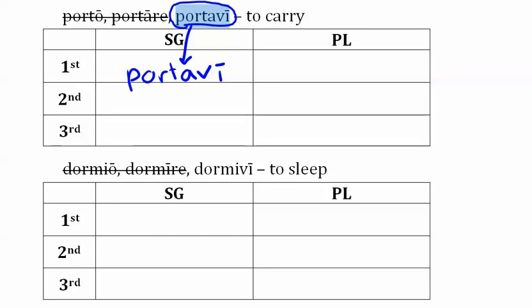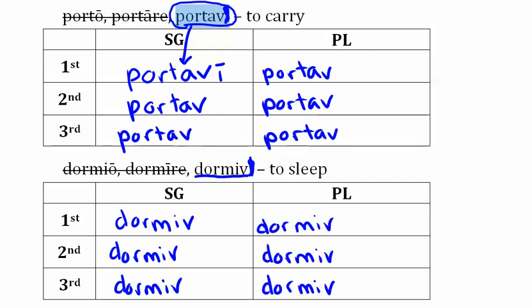So to find the stem from portavi, all we have to do is ignore the ending, which is that long I. Every other letter except that long I is part of the stem. So I'm going to put portav in all the other boxes. Down here for dormivi, if I do the same thing, I remove the long I, I'm left with the stem for the perfect tense, dormiv. So I'm also going to put that in all the boxes. Okay. Now we're ready to add our endings.